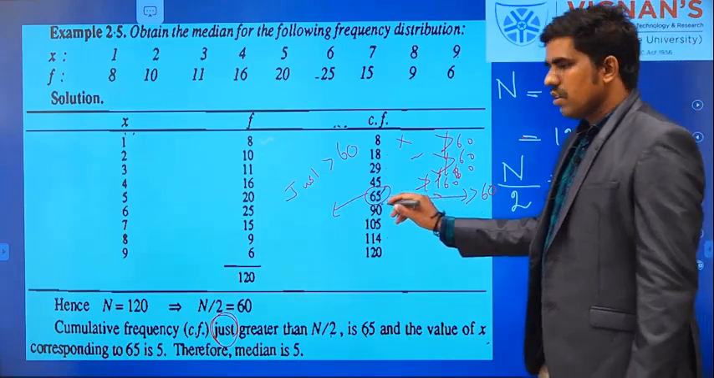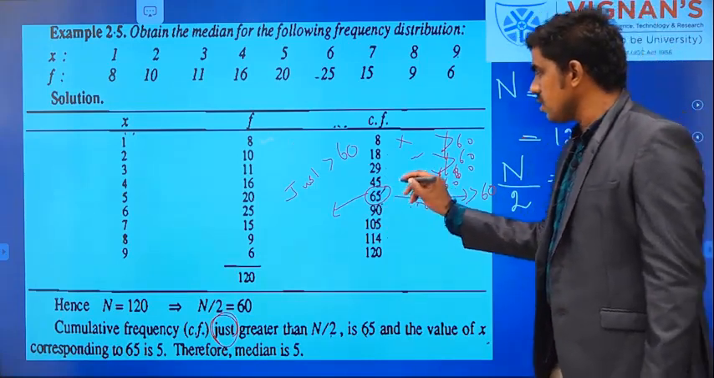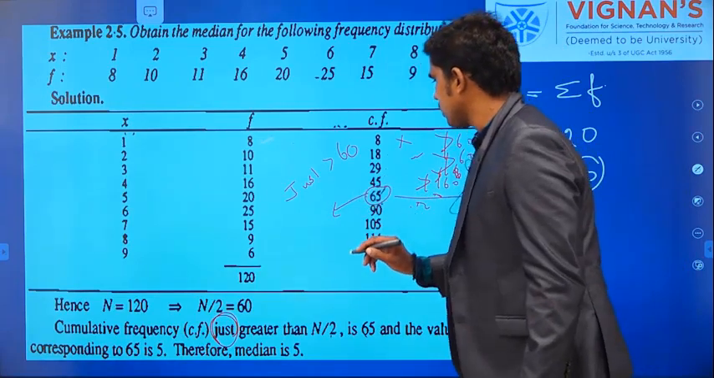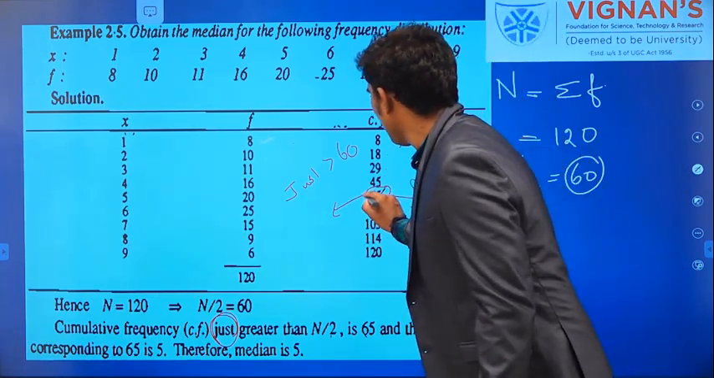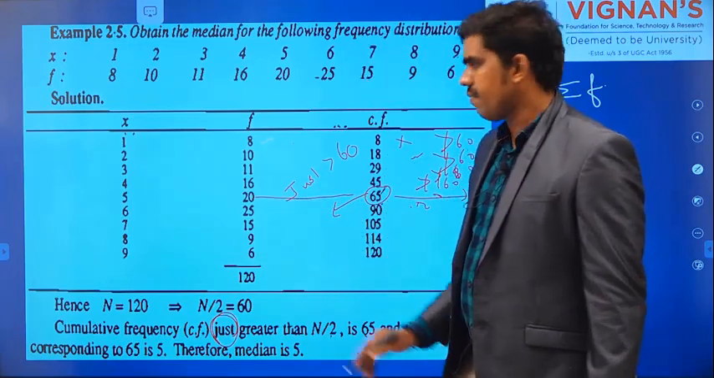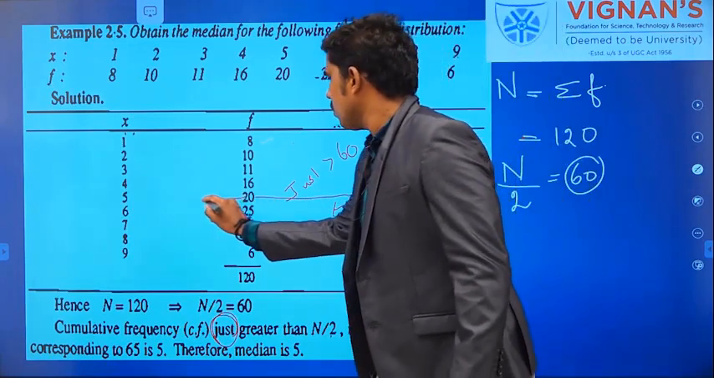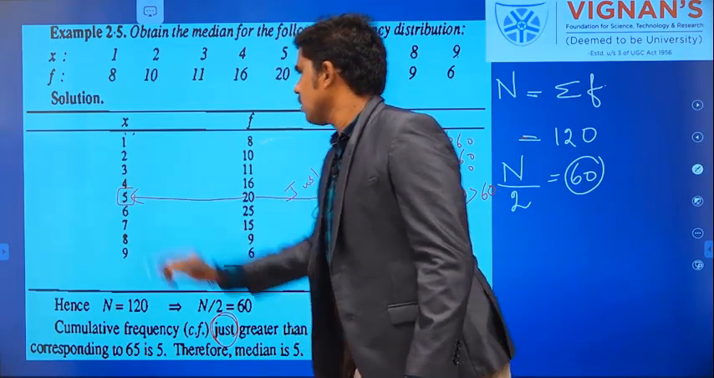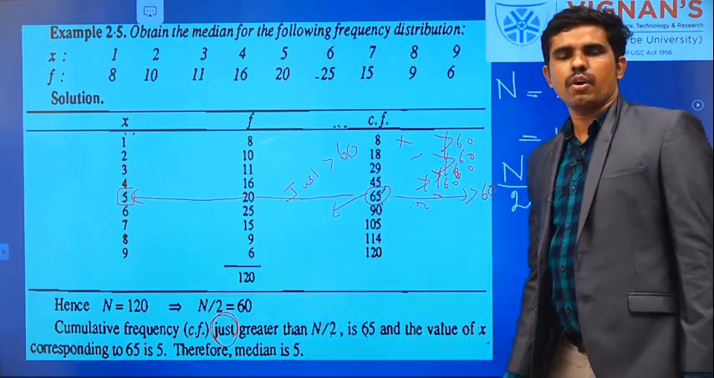Then don't think this is going to be the median. You have to find the corresponding x. The work is not over yet. This is not x, this is f. So you go further, and this is our corresponding x.